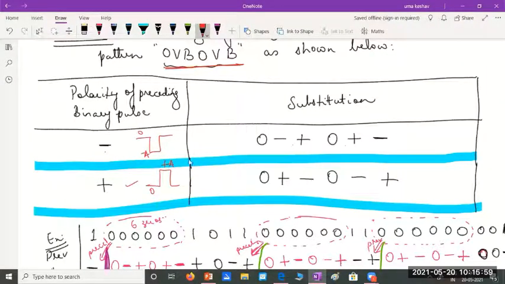So you see, when you have a plus, the next one should have been a minus, but you're still using a plus, which means you're going to violate the bipolar rule.